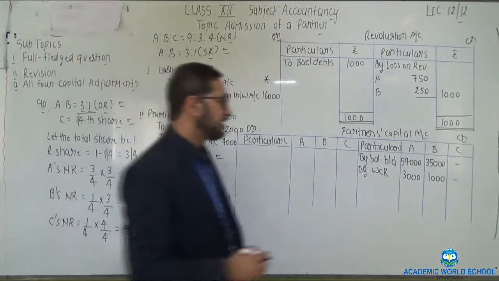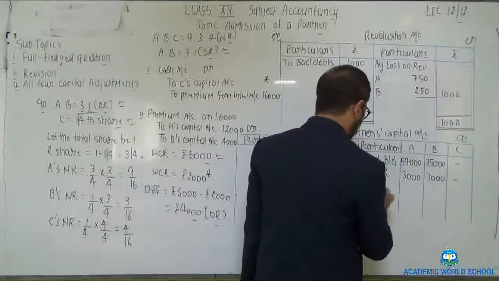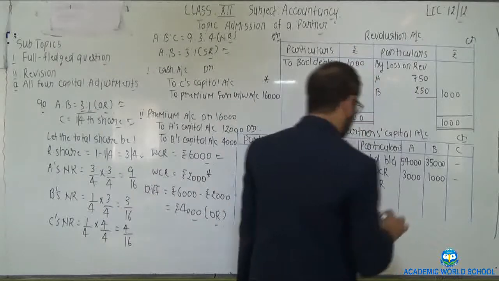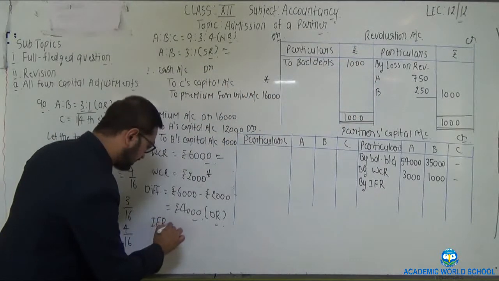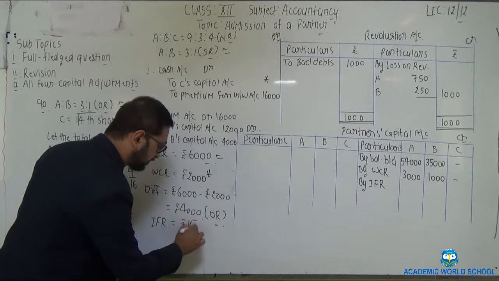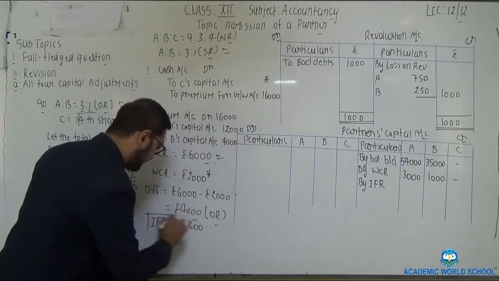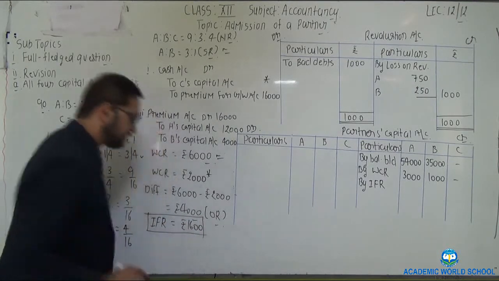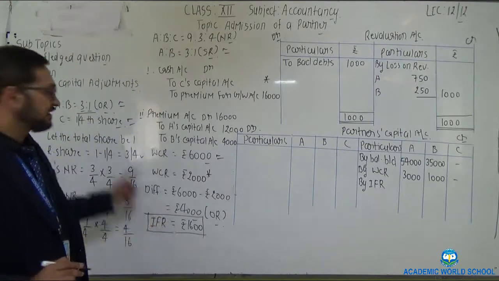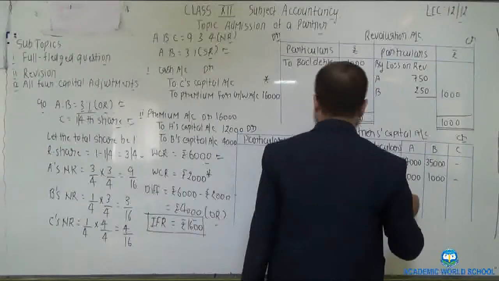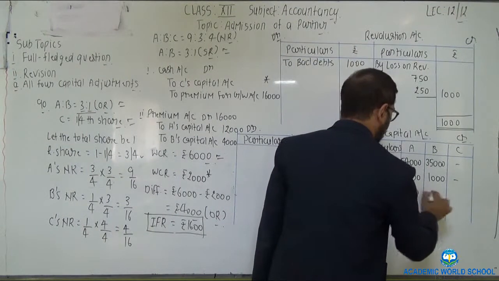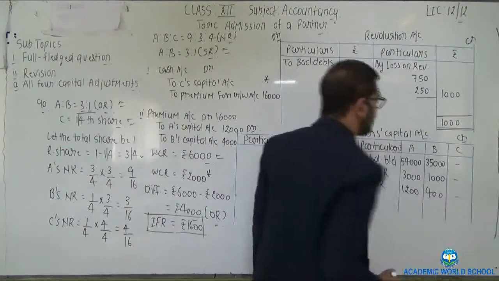One more item was there, that is investment fluctuation reserve. Earlier it was explained that investment fluctuation reserve of rupees 16,000 is to be distributed between the partners in their respective old ratios. So IFR, that would be 1200 and 400.